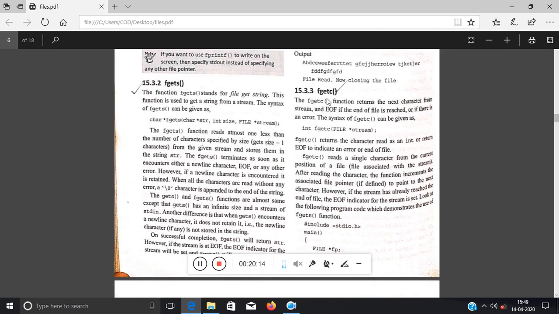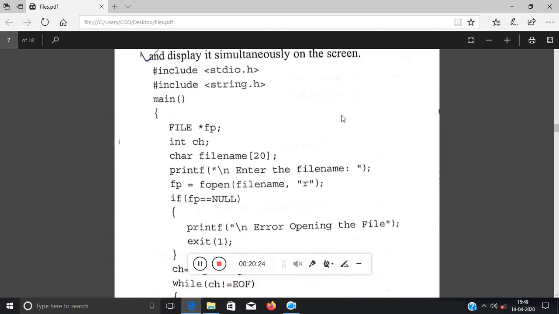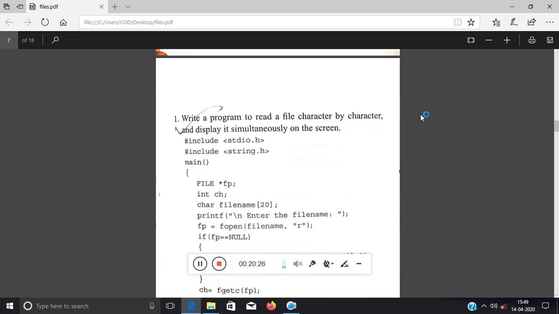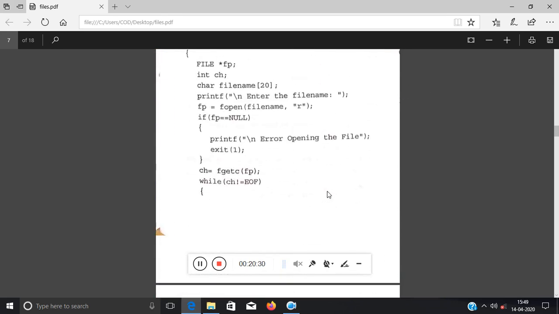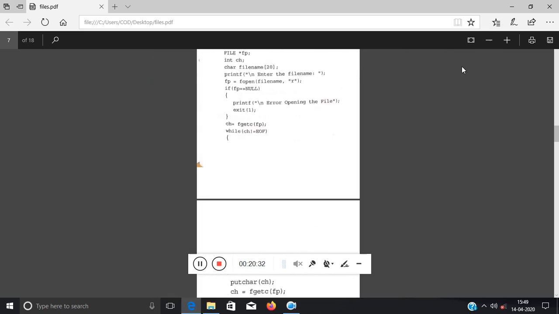Now fgetc. Always, according to my convenience, I will say that use fgetc. It will scan character by character from the file. So let's see a program over here. Don't look at this part, this is complicated. For initial purposes, see this one.